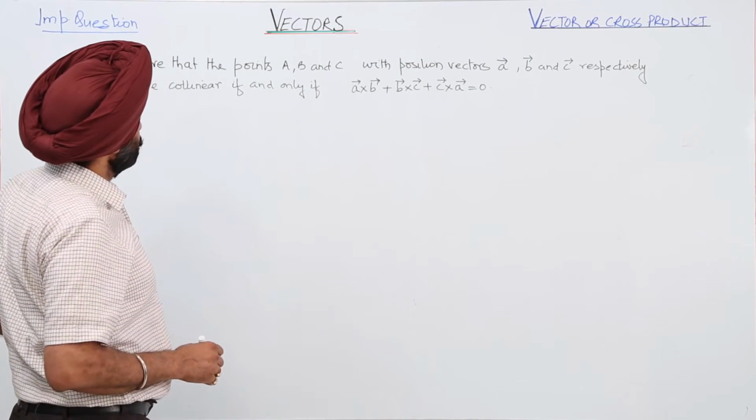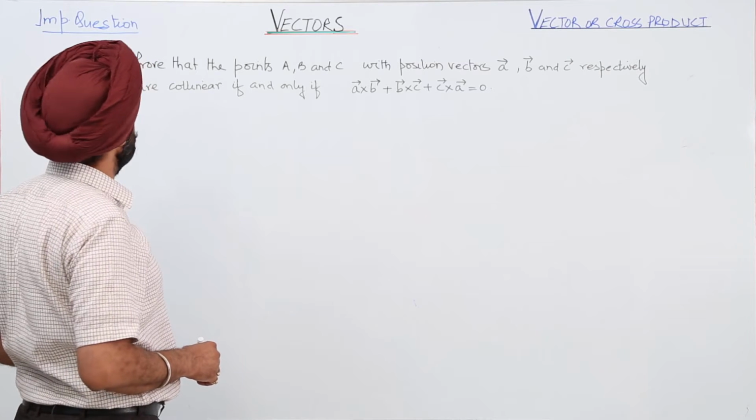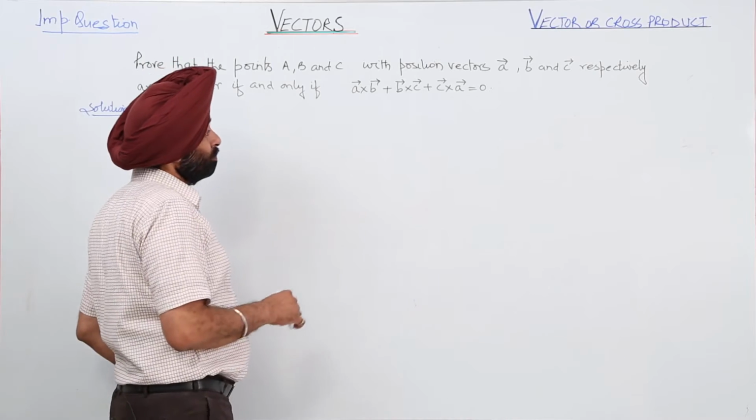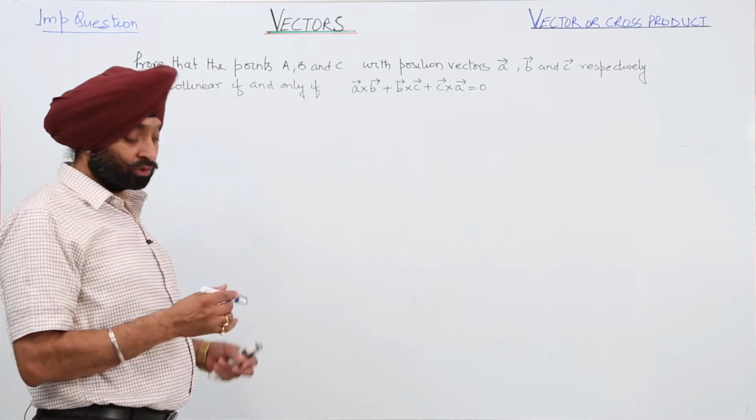Prove that the points A, B and C with position vectors vector A, vector B and vector C respectively are collinear if and only if cross product of AB plus cross product of BC plus cross product of CA is 0.